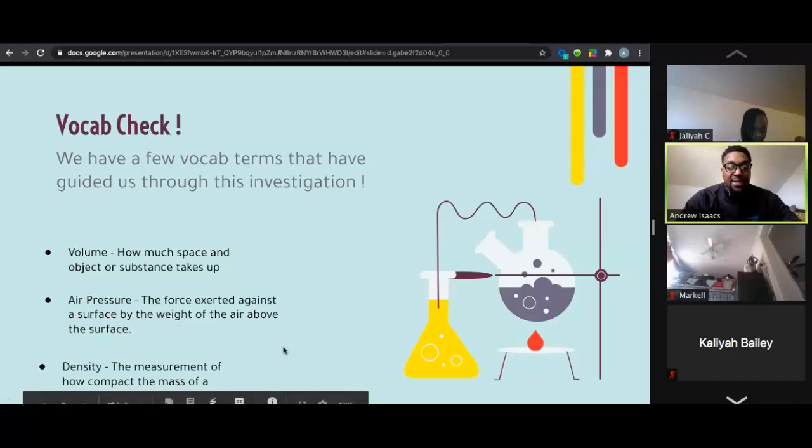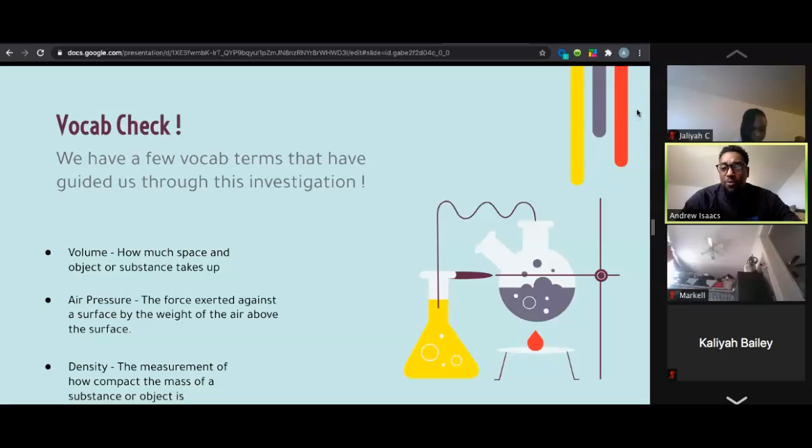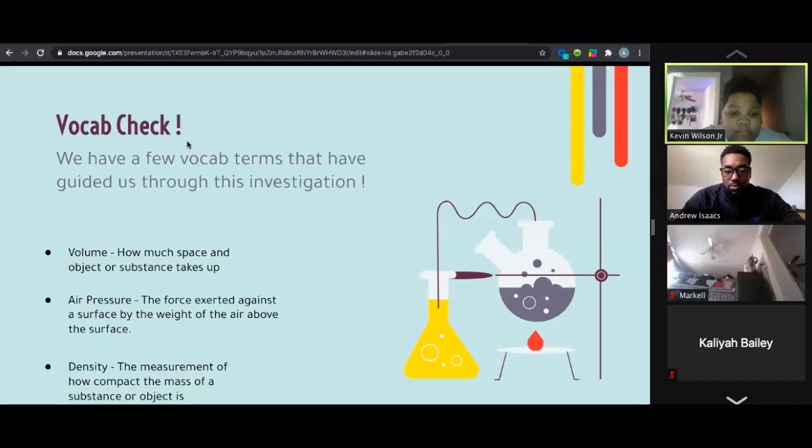And then our last vocab term, Kevin, go ahead and read that last term for me. The measurement of how compact the mass of a substance or object is. Thank you.